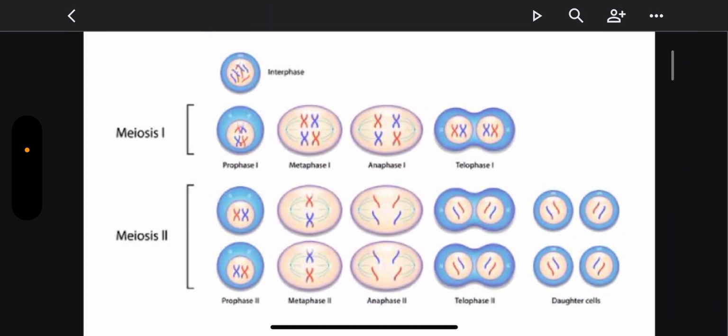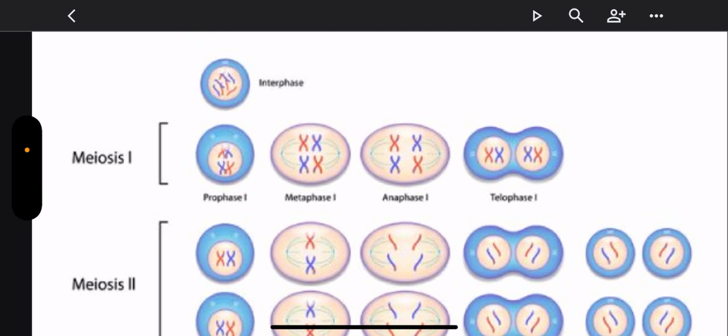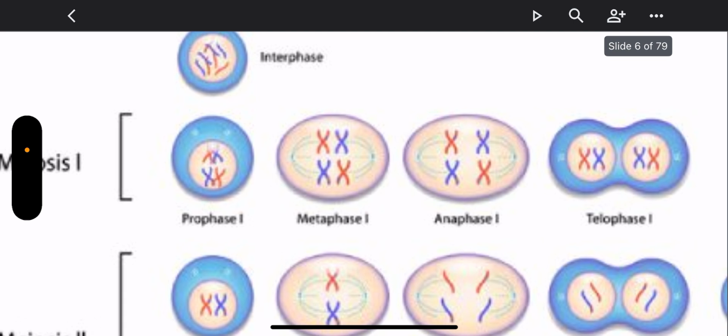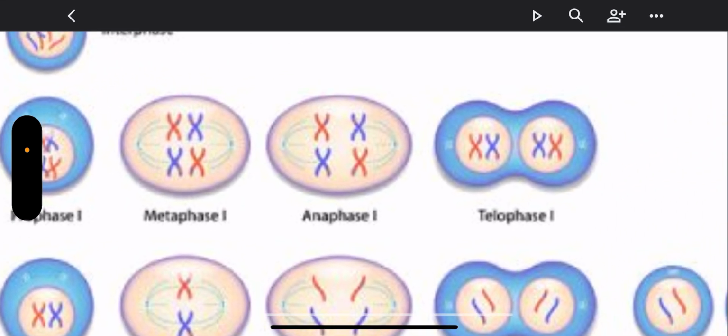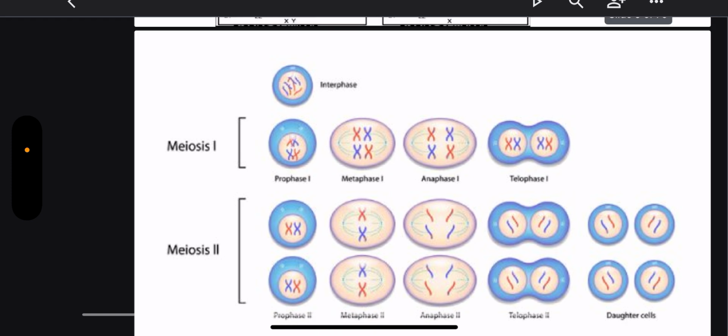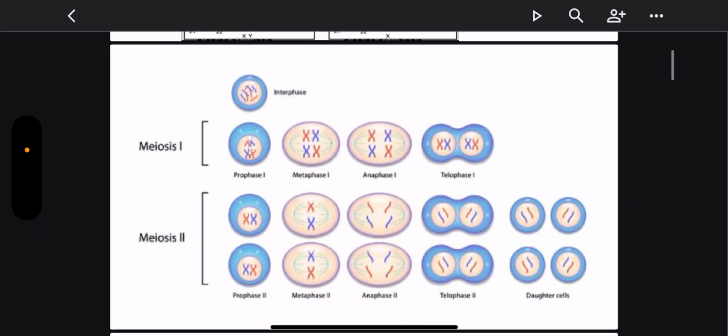So we talked about how meiosis has two different divisions. Meiosis 1, I always remembered it as PMAT: prophase, metaphase, anaphase, telophase. In metaphase, the chromosomes line up in the middle. In anaphase, they are pulled apart. And in telophase, the cell splits. Of course, there's interphase in the beginning where growth happens, all that stuff happens: G1, G2, G0, stuff like that.